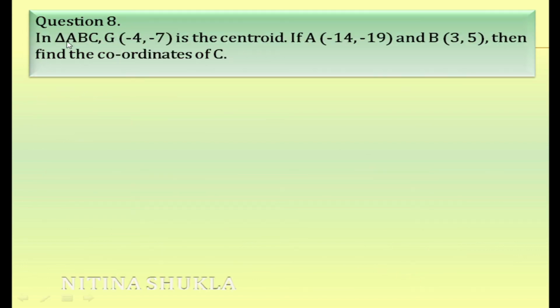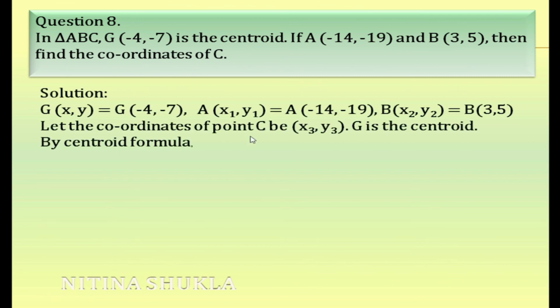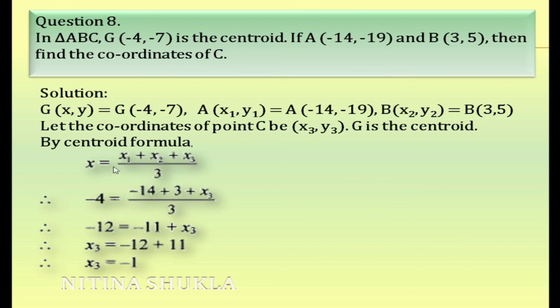Question number 8. Triangle ABC. G is the centroid that is given to you. A is given, B is given, find the coordinate of C. Now, out of the 3 vertices, 2 vertices are given and the centroid is given. So, here again same way you will write G is xy, A is x1, y1, B is x2, y2. In order to save space, I have written it side by side. You write one below another. Then, you write the centroid formula.